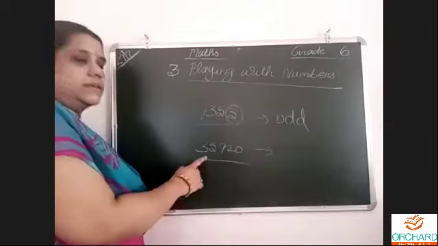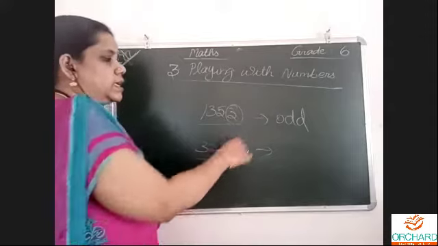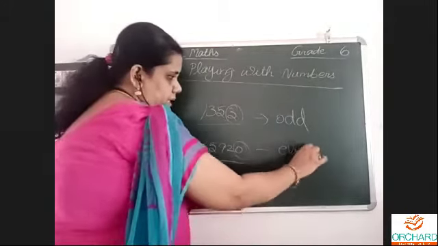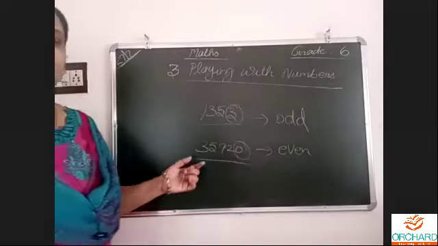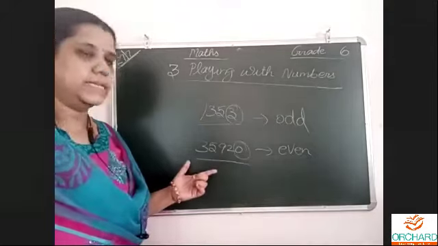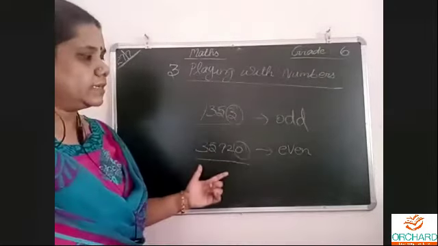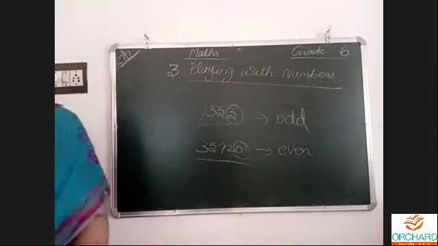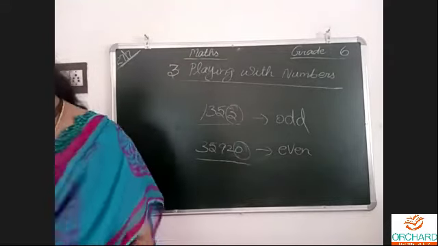What about this one, 35920? See the ending digit. Ending digit 0 is even, so it is an even number. Like this, we can decide for any number, even large numbers, whether it is odd or even, easily. So exactly whether it is divisible by 2 or not.